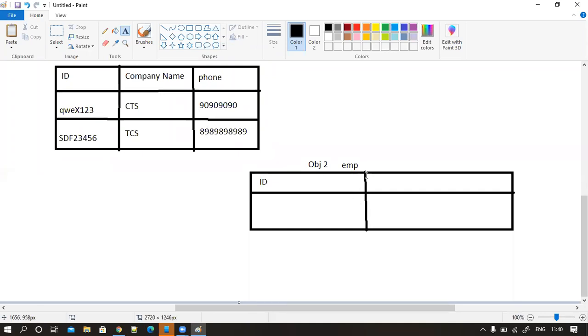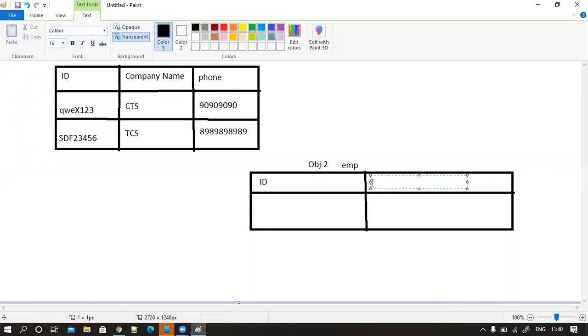Okay, I'll start from the employee. I'll go to the object of employee. Understand this one. I'll create a new field. I'll create a new relationship field. Still, I'm not touching what kind of relationship it is. I'll create a relationship field like your text field, like your auto number field. Giving a name as company.